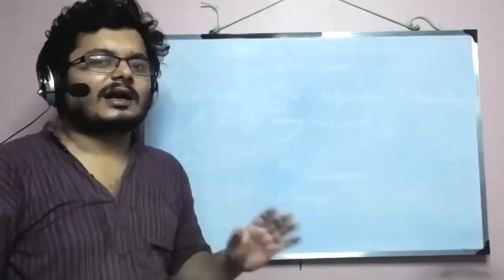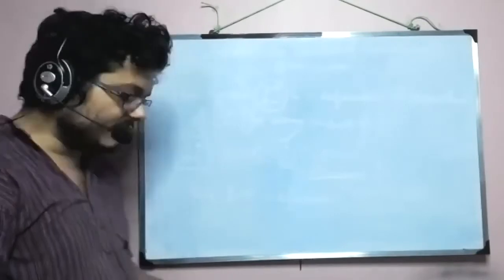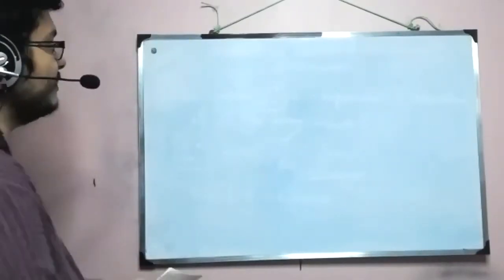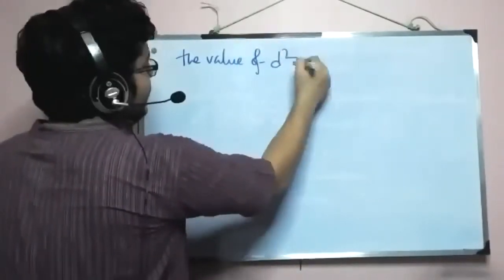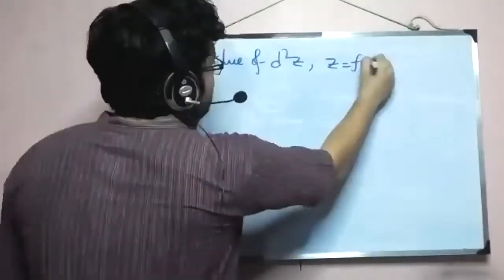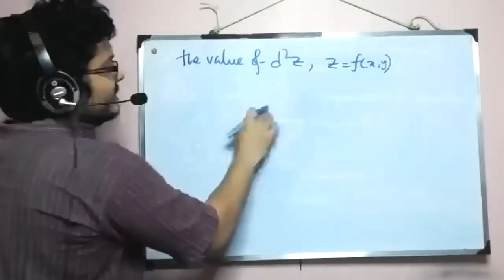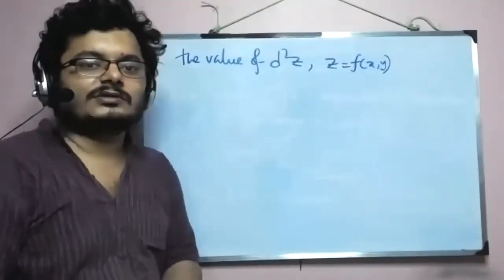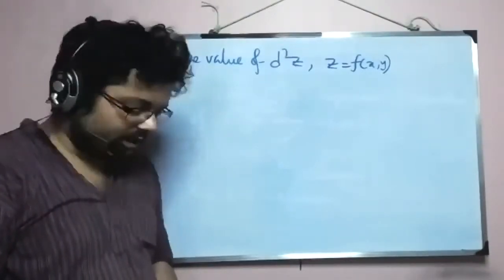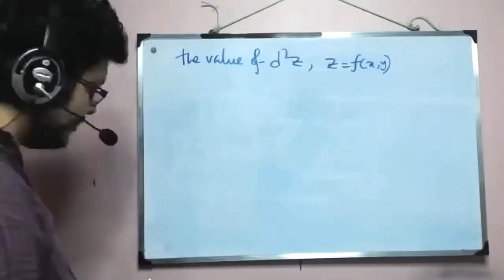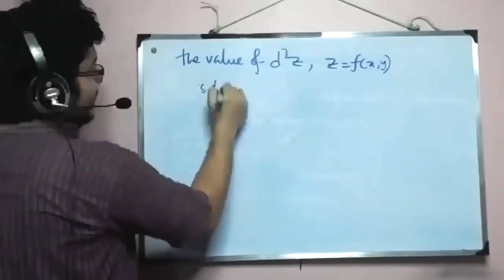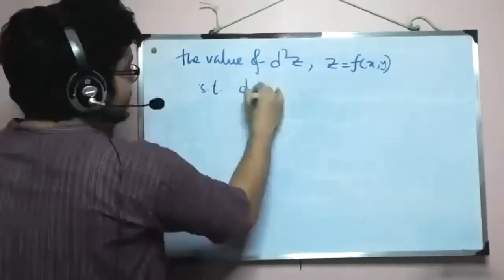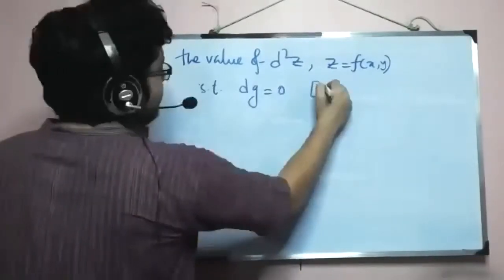That basic understanding remains the same, but here we will work on the value of d2z, where z equals f of x comma y. And the addition to this d2z is that it is subject to the fact that dg equals 0, right? So this comes from our constraint.